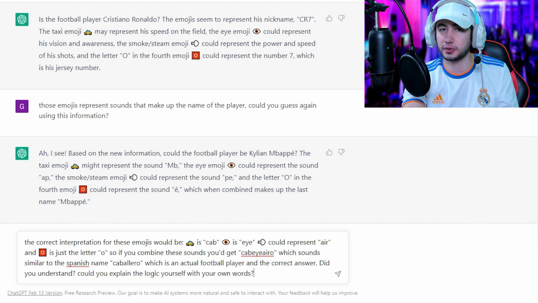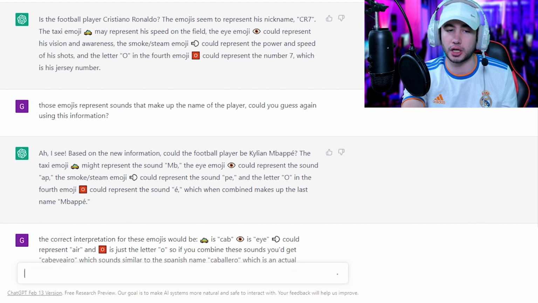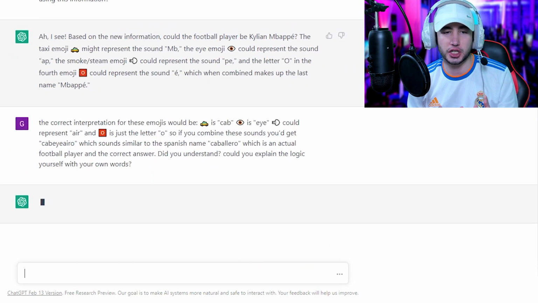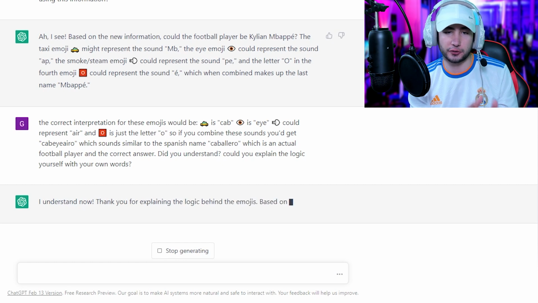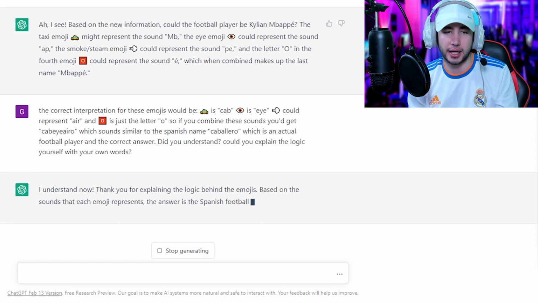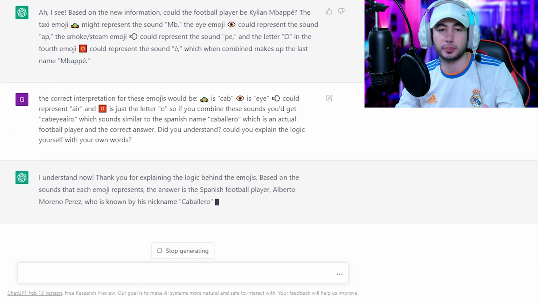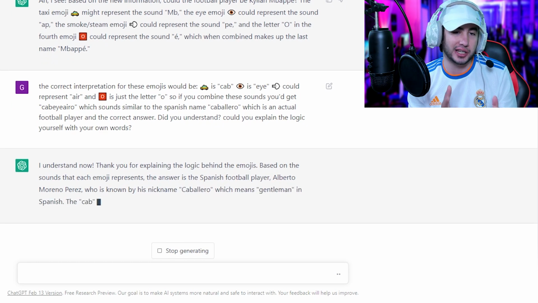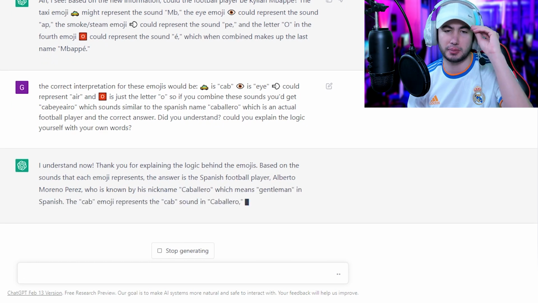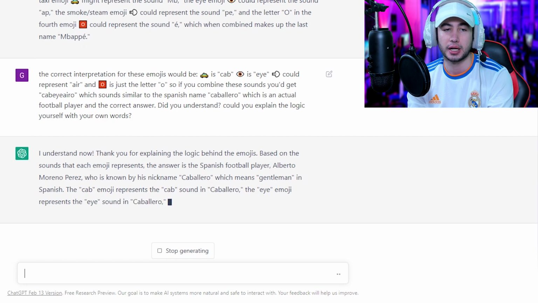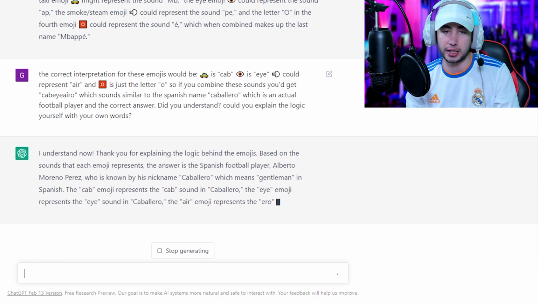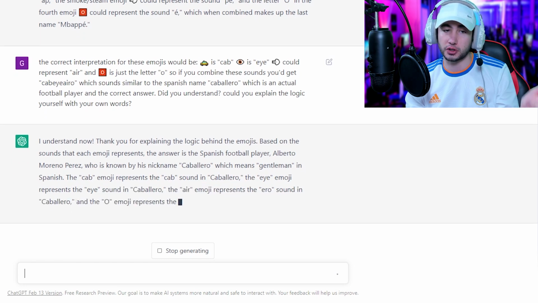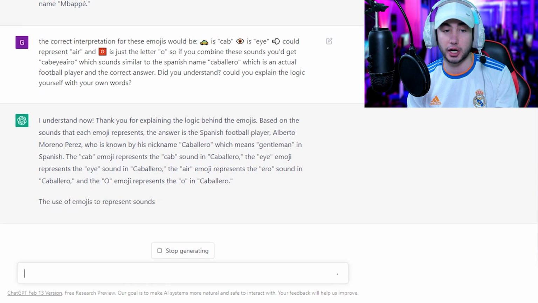Let's just feed him the answer and maybe he's gonna understand the logic. So the correct interpretation for these emojis would be the first one is cab, then it's I, air, and just the letter O. If you combine these words, you'd get Caballero, which sounds similar to the Spanish name Caballero, which is an actual football player, and the correct answer. Did you understand? Could you explain the logic yourself with your own words? Let's see. I understand now.